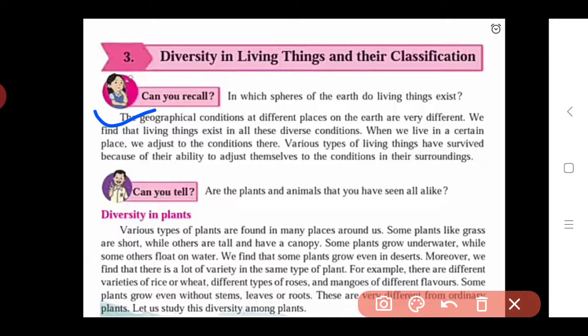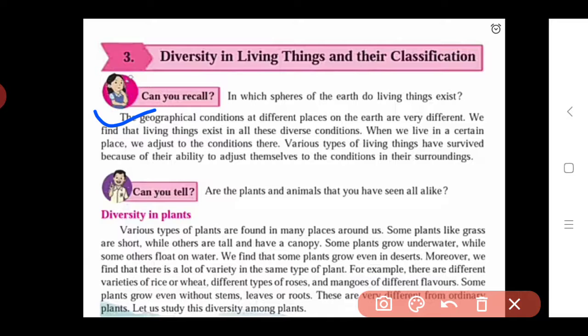Due to this we find that living things exist in all these diverse conditions, according to these geographical conditions, whether they are in the lithosphere or hydrosphere. Depending upon these conditions, living things also show diversity, meaning variation, difference among themselves. Such differences and various types of living organisms we see because various geographical conditions are present from place to place.